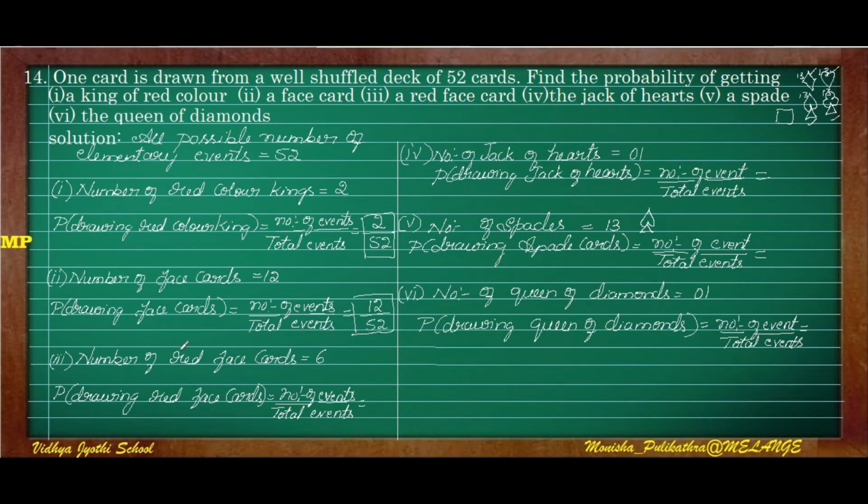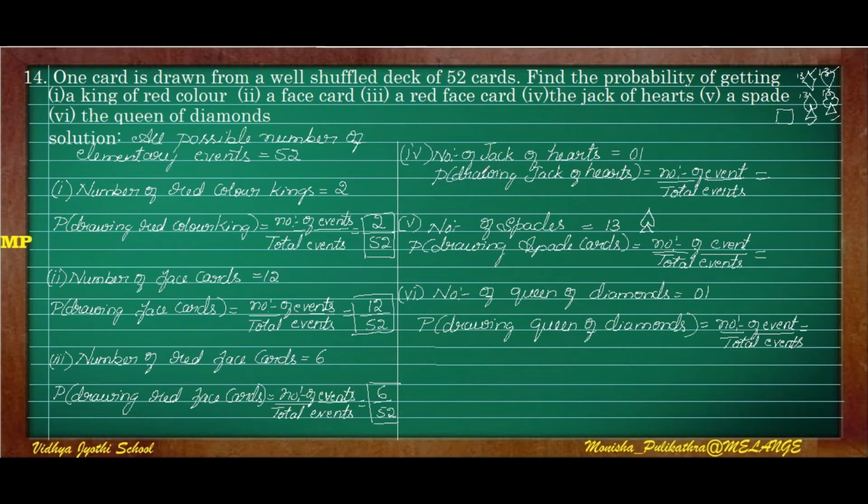Third question is number of red face cards. In the previous question they asked only for face cards, so we included all the face cards there. But here they are asking for red face cards. Red is diamond and heart. So in diamond there will be 3 face cards, and in heart 3 face cards. So total there are 6 face cards. So the probability of drawing a red face card, number of events is 6 divided by total number of events, 52. So for the third question it is 6 by 52.